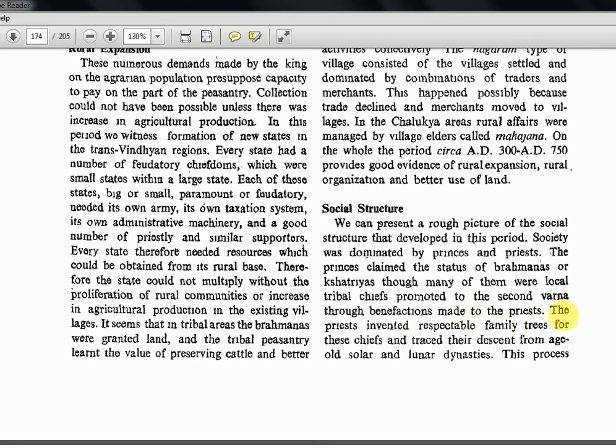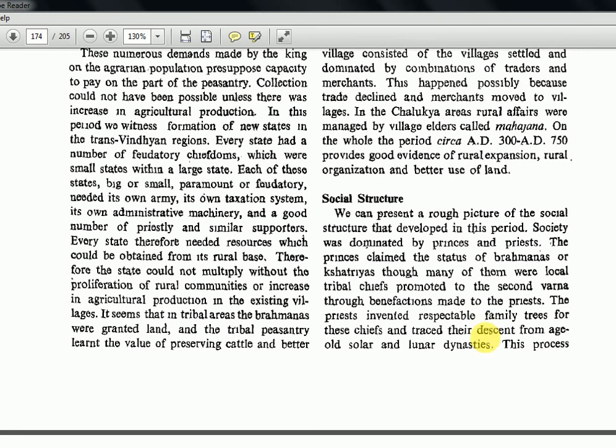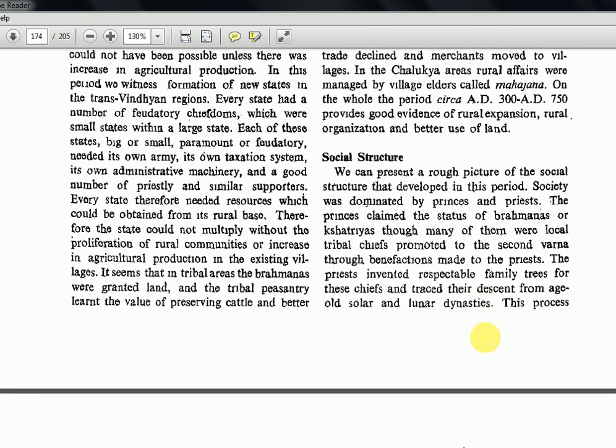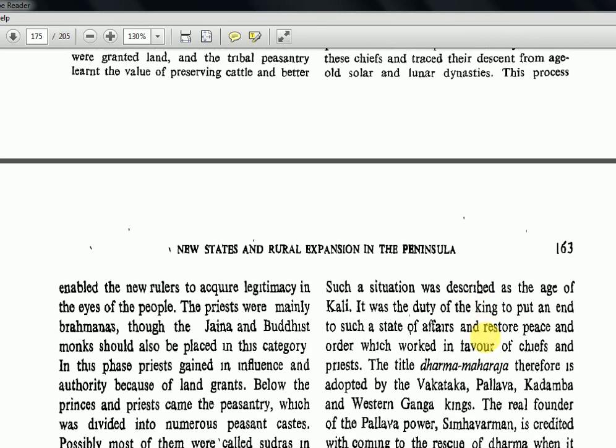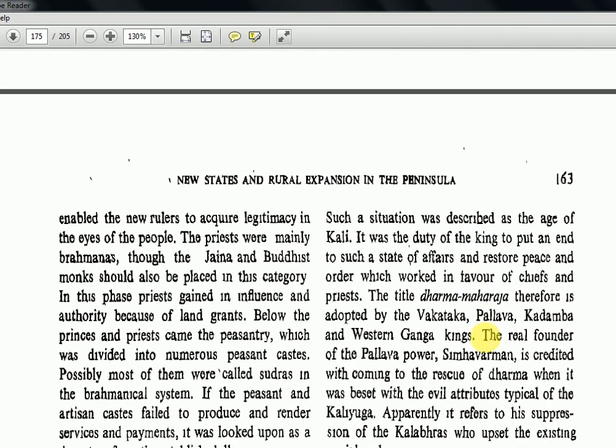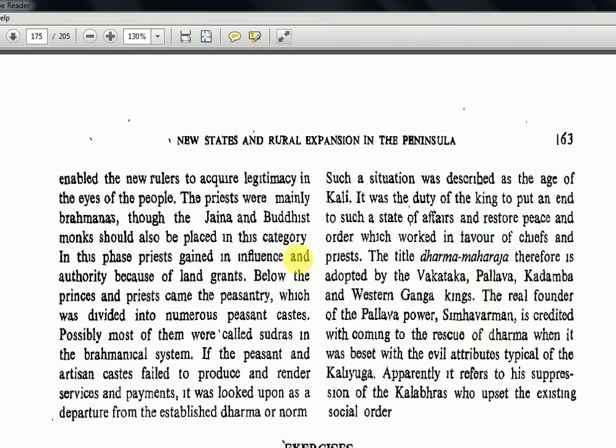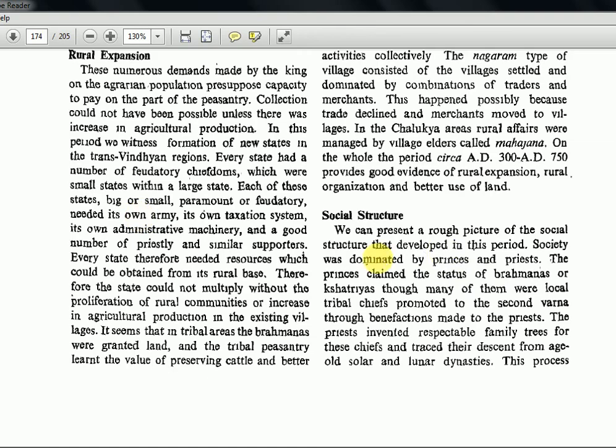The priest invented respectable family trees for these chiefs and traced their descent from age-old solar and lunar dynasties. So this priest will decide, okay, you are now from solar dynasty, you are from the lunar dynasty, or this lineage, or that clan, or this class. So like that, priest is deciding who is in which order. This tree kind of thing they have set here, the respectable family tree. Like this they are arranging the people in order of how they are pleased.